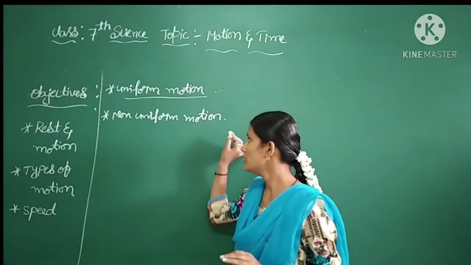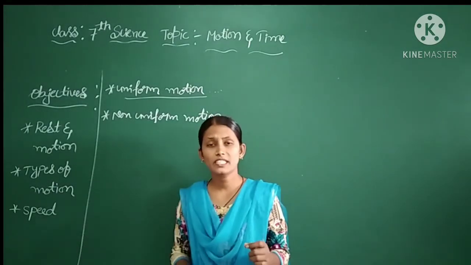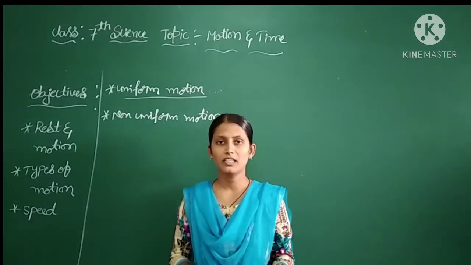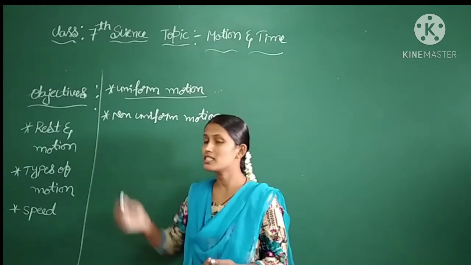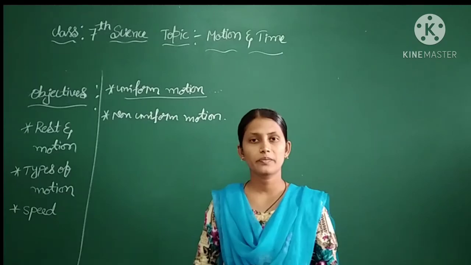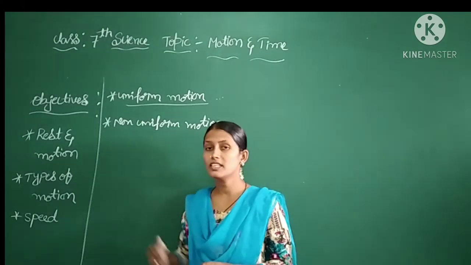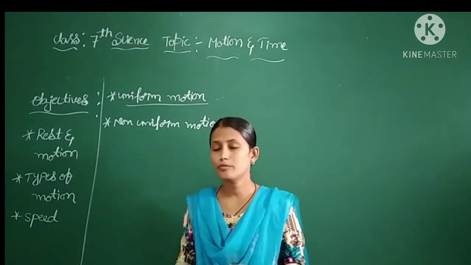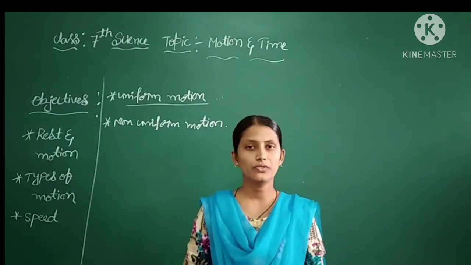Clear? The next one, non-uniform motion. The object will keep on changing its speed. Then that type of motion we are calling non-uniform motion. Here the object will be changing the speed. So that type of motion we are calling non-uniform motion.